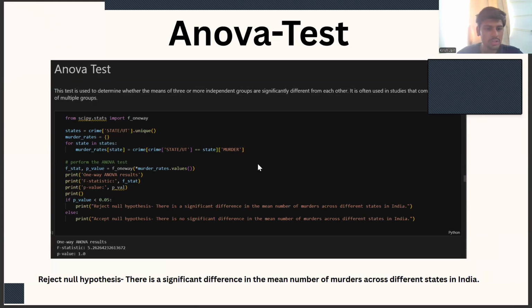We have used ANOVA test and t-test to find whether there's a significant difference in murder across different states. The null hypothesis was that there's no significant difference between the different states, but because of the result, we can say we reject the null hypothesis. There's a significant difference in the mean number of murders across the different states in India.